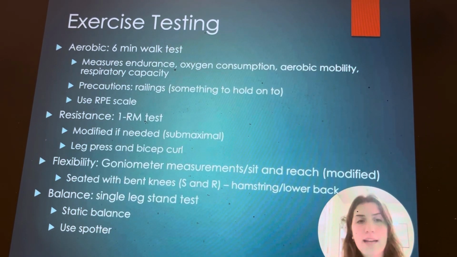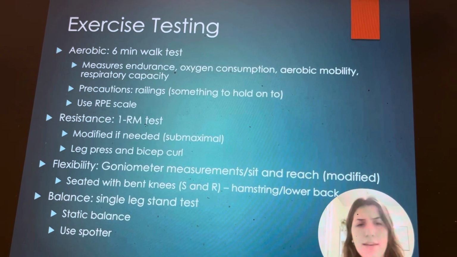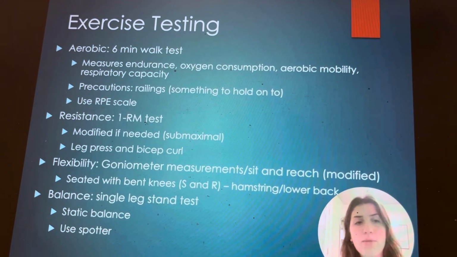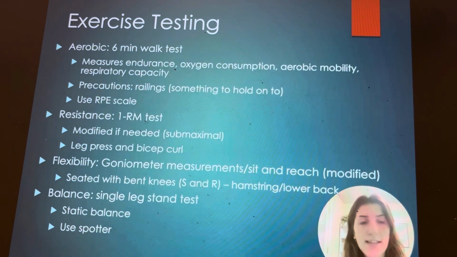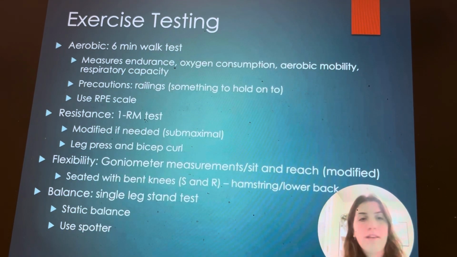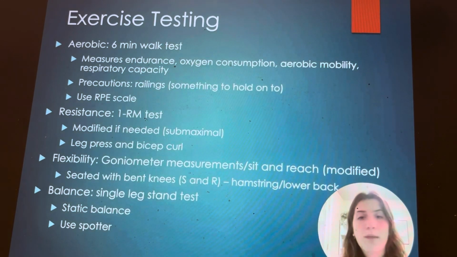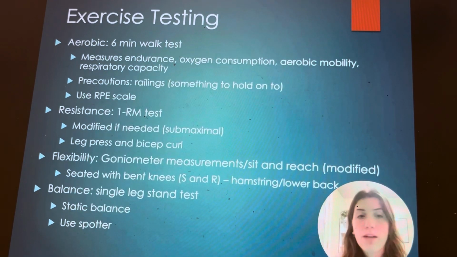The resistance exercise test is a 1RM test. We'll modify it if we need to and use a submaximal test. We'll do a leg press since there was weakness and spasticity in the legs, and we'll use the bicep curl. For flexibility testing, we're going to use goniometer measurements. The sit and reach we'll modify since there was tightness in the lower limbs.